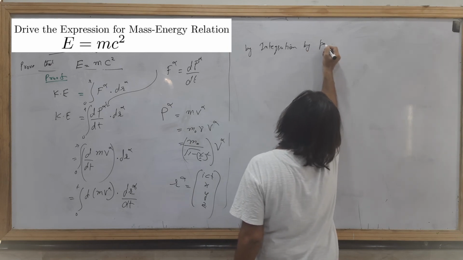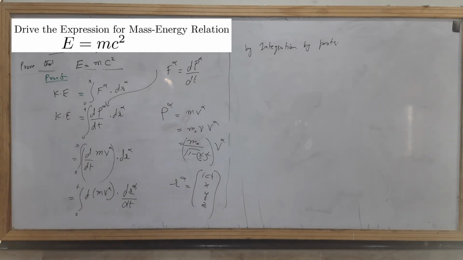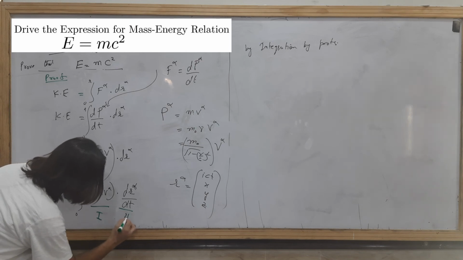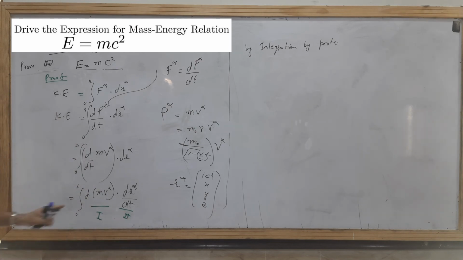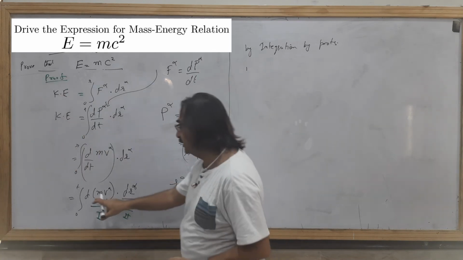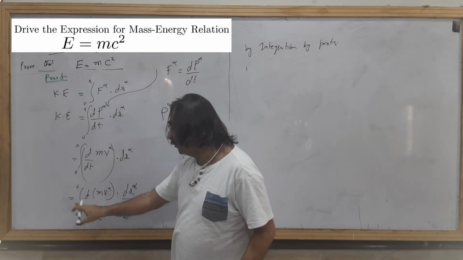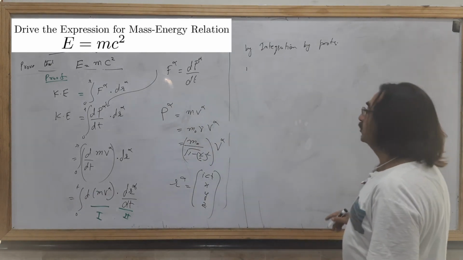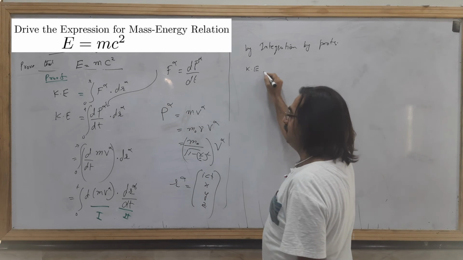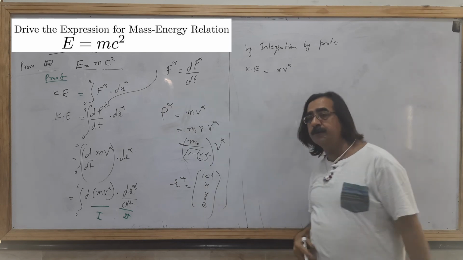By using integration by parts, taking this as the first function and this as the second function, we take the integration of the first, and the derivative will be cancelled with this integration. So you will get the kinetic energy equal to m v alpha.